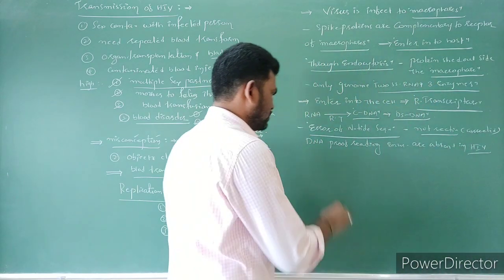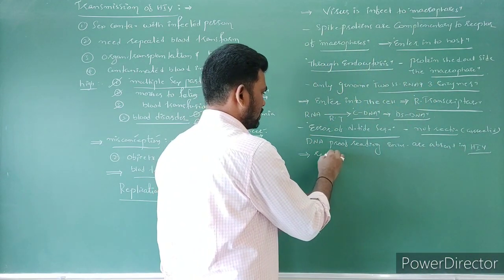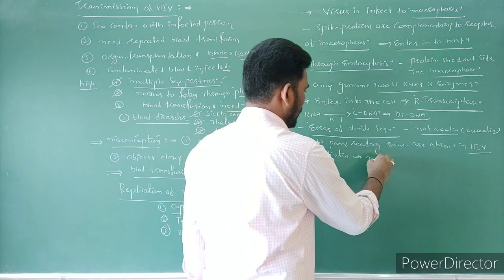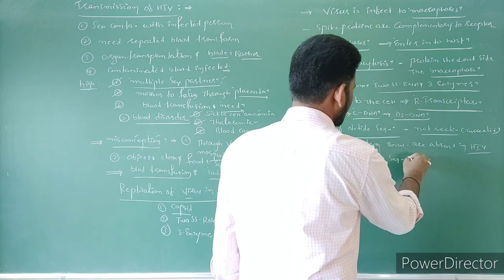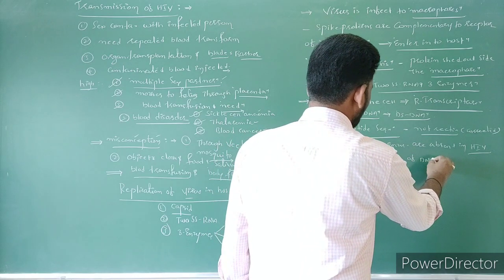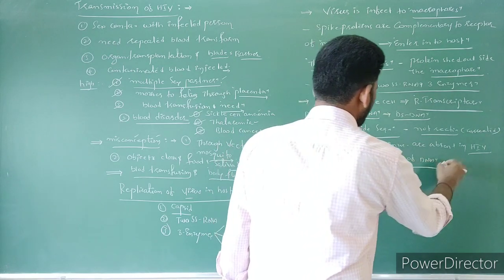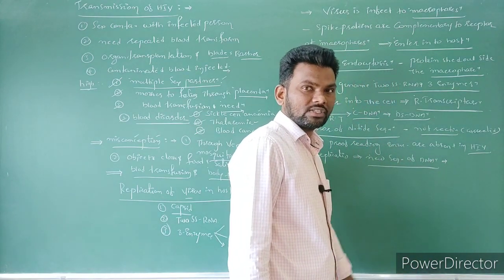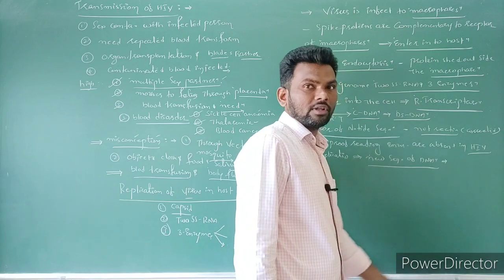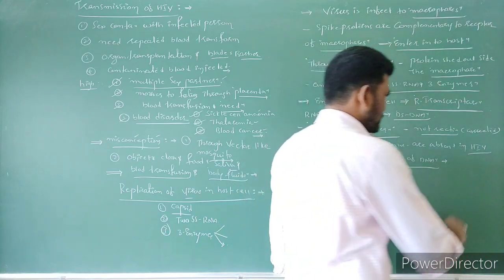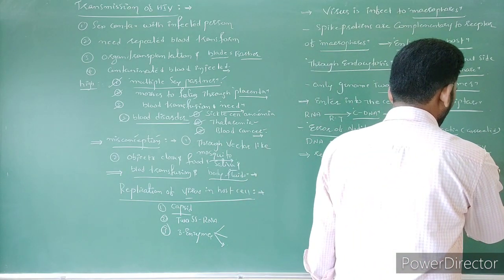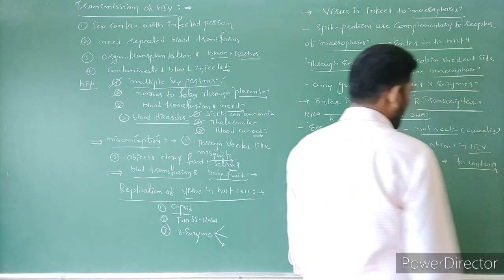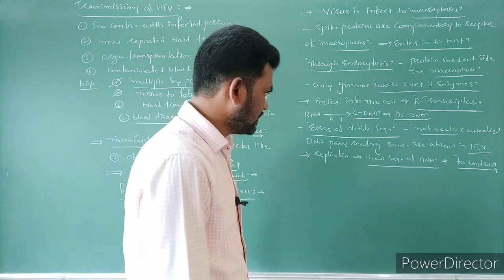So every time of replication, a new sequence of DNA is formed. A new sequence of DNA means what? It is going to code for new types of proteins, new antigens, and for that new antibodies have to be produced. So that's why it is a tough task for the human immune system to control, right?